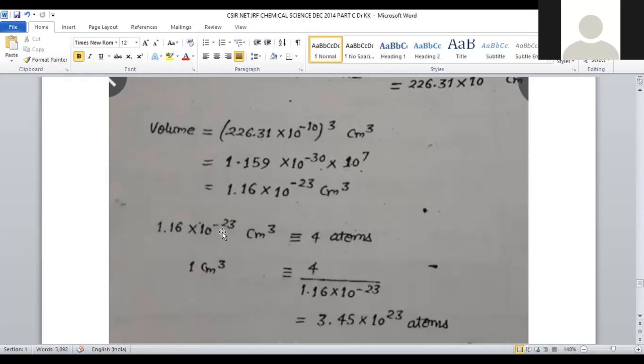Now 1.16 into 10 to the power minus 23 is equal to 4 atoms. Why 4 atoms? Because it is the FCC lattice. The FCC lattice contributes 4 atoms. From corners 1 atom, from the faces 3 atoms. 1 plus 3, a total of 4 atoms will be given from the FCC lattice.